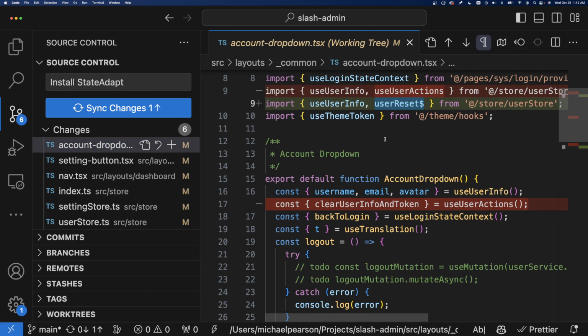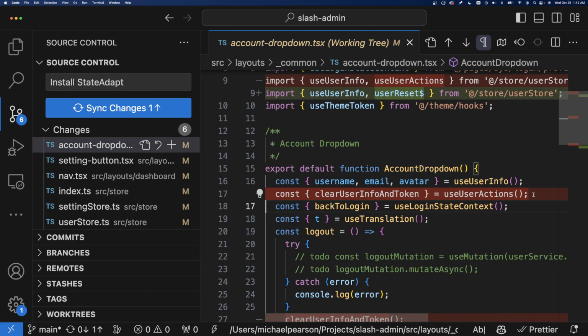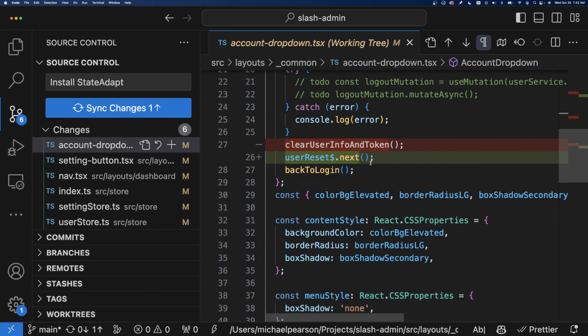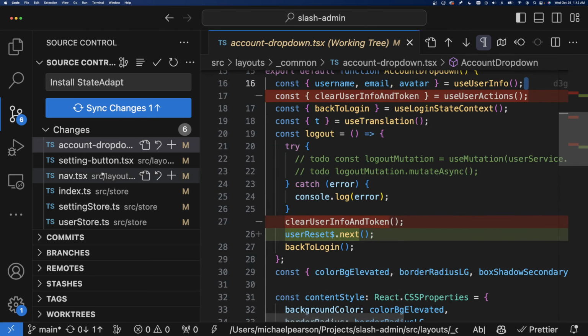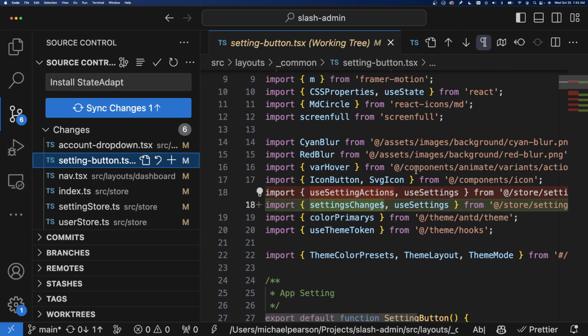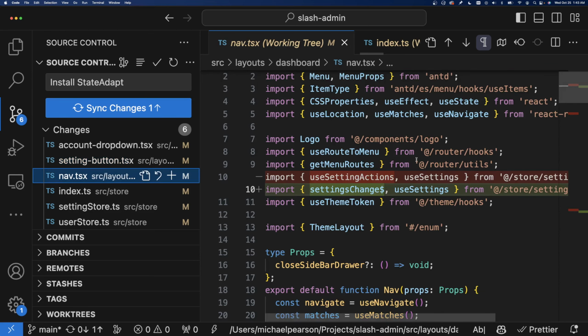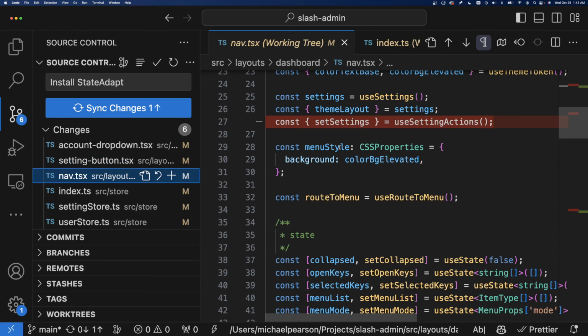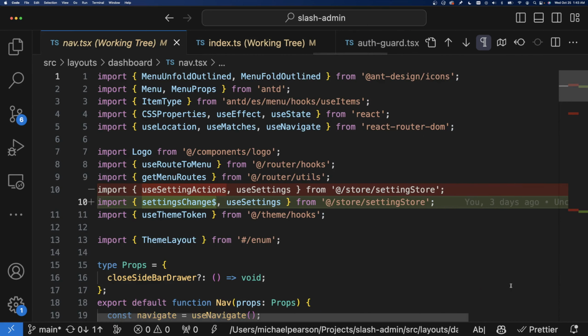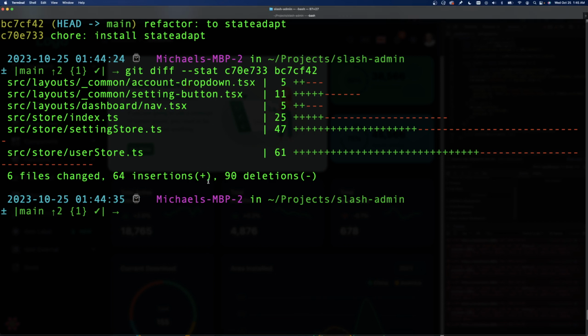Same thing, got the event that you're importing instead of using it from the store. And yeah, just a bunch of this. Yep, just a bunch of that. Okay, now let's do an overview of lines of code on this one. It looks like we had 64 insertions, 90 deletions.